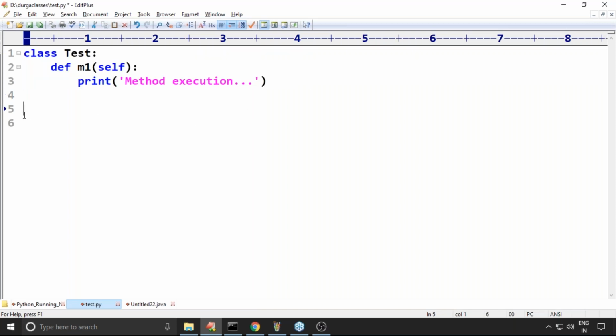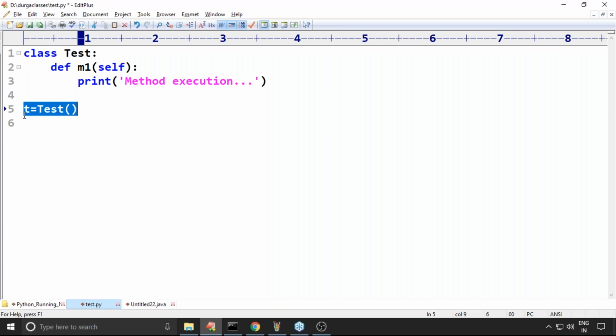No, we didn't write any constructor. T is equal to Test. Is this line valid or not?